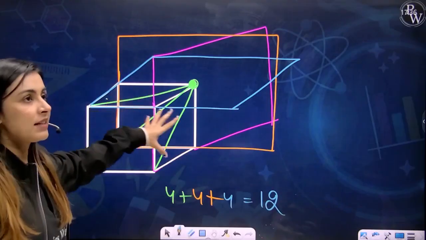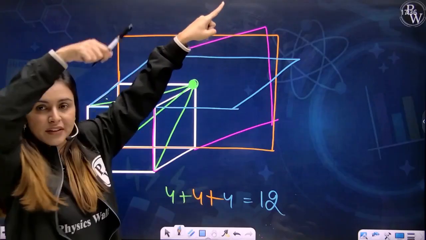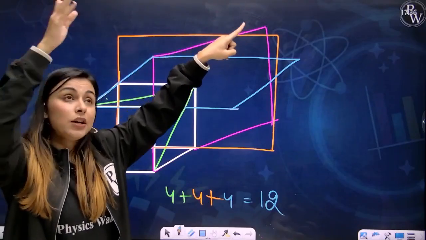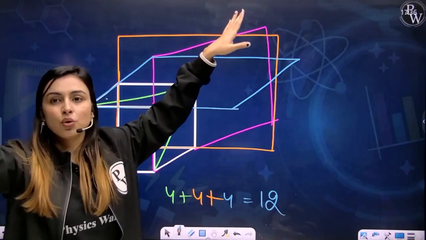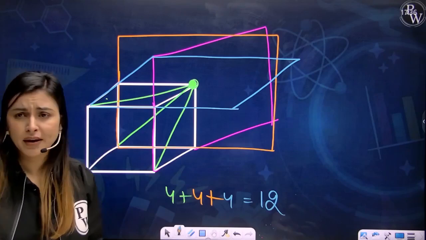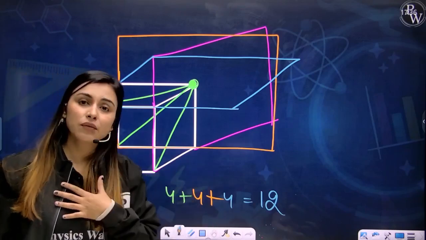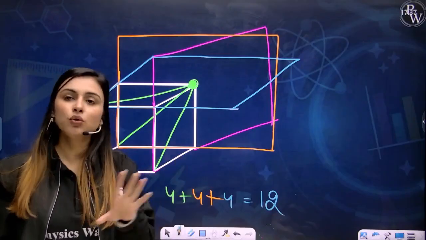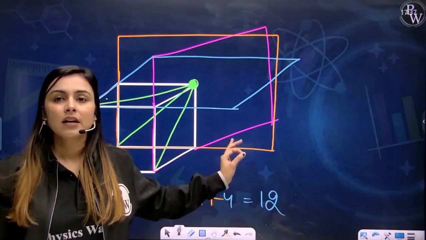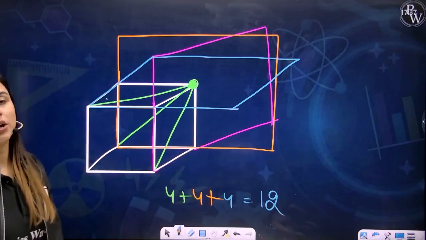If you're not getting this, you can understand this. You know that one corner has 3 different faces attached, right? Yes. And you just need to extrapolate those in the 4 different parts and you will get the coordination number equal to 12. If you get this, that is amazing. If you don't get this, don't worry. I'll give you a trick in the next class and you will be very easily able to find out the coordination number.